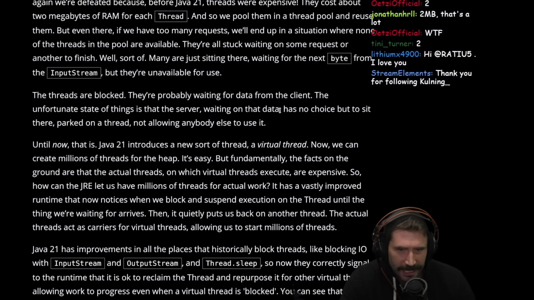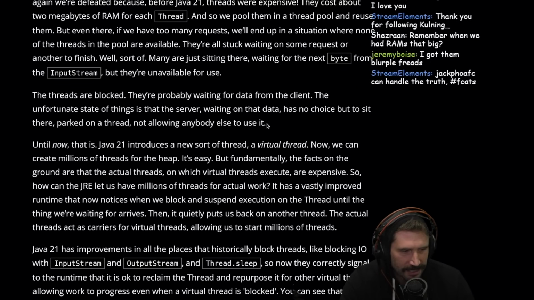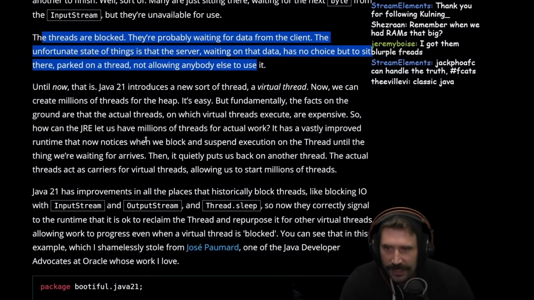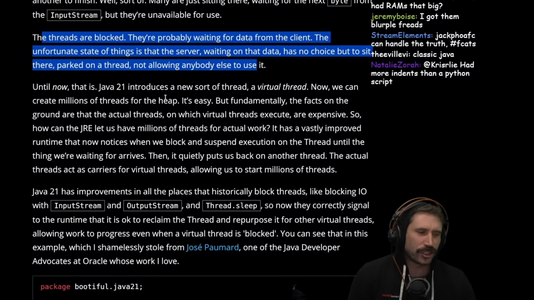They're probably waiting for data from the client. The unfortunate state of things is that the server waiting on data has no choice but to sit there, parked on a thread, not allowing anybody to even use it. Wow, this is beautiful. Now, Java 21 introduces a new sort of thread, a virtual thread.